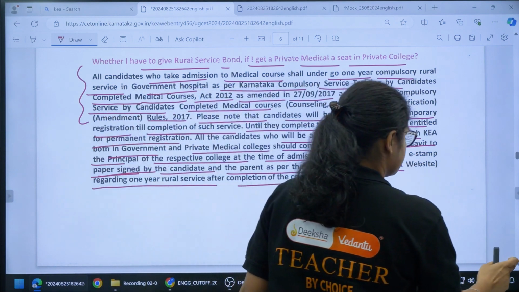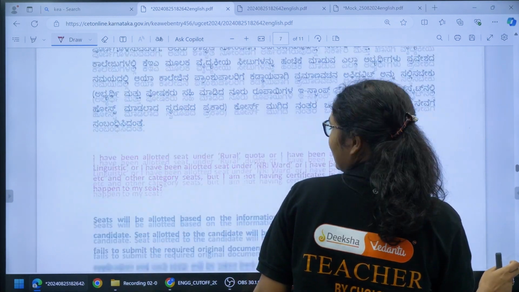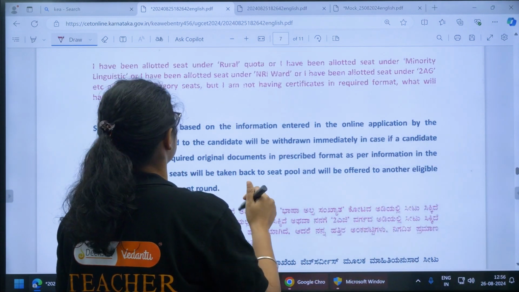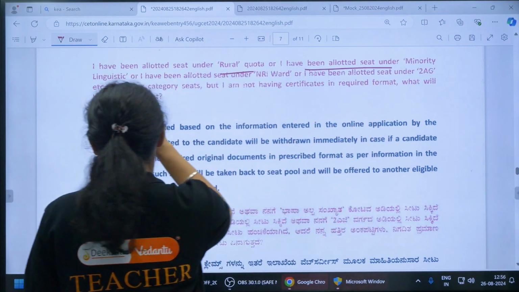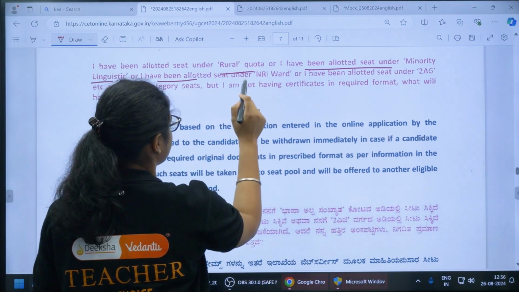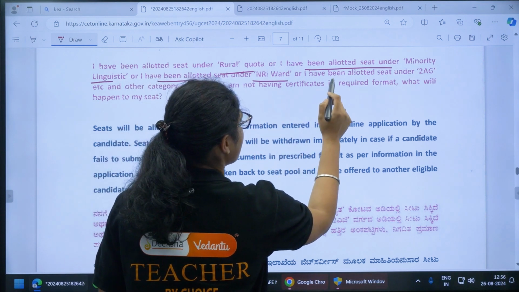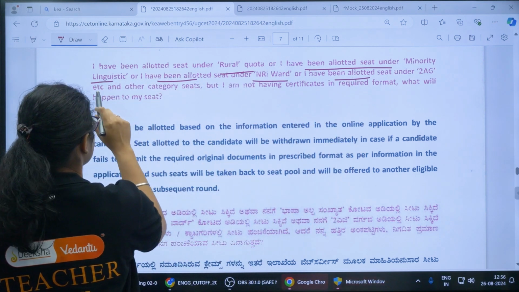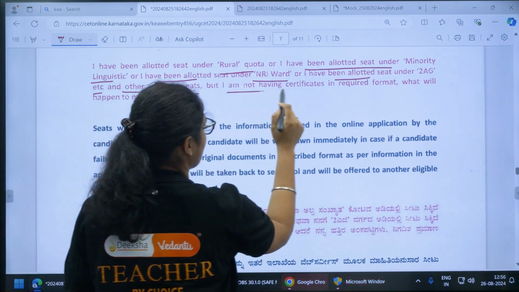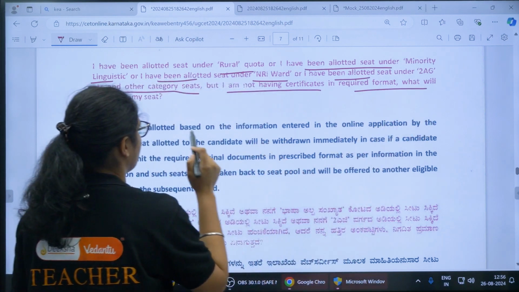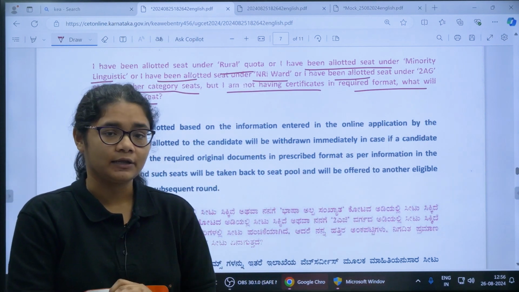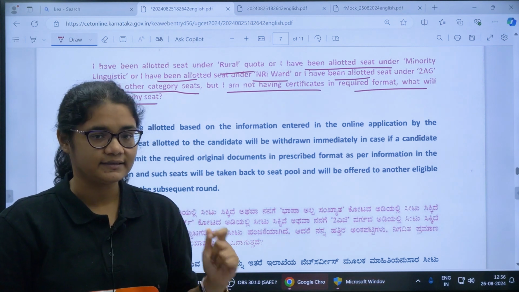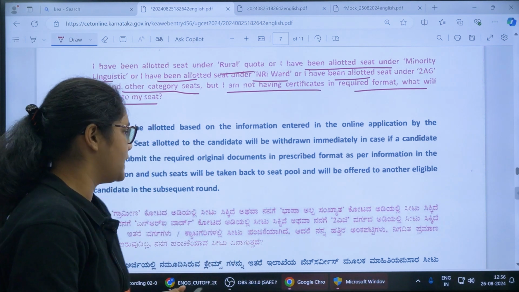Now coming to the next question, we have one more question. I have been allotted a seat under rural quota, or under minority linguistic, or under NRI ward, or under 2AG and other category seats, but I am not having certificates in the required format. What will happen to my seat? So if you have given information about a particular category and you are not having the certificate for that, then what will happen?